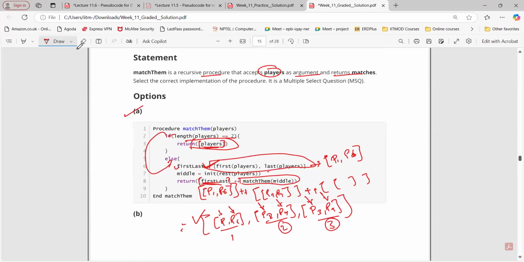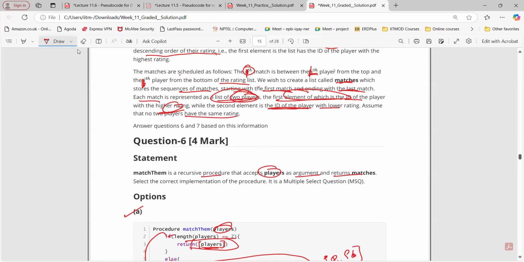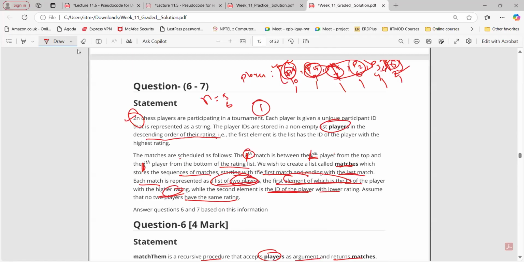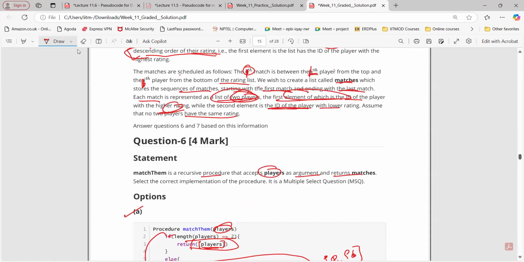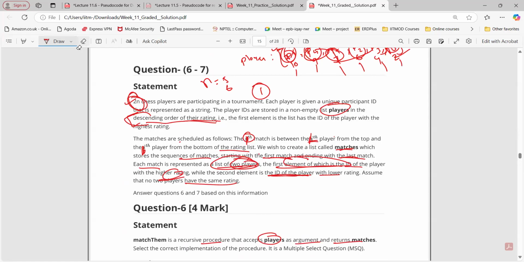No, why? See, we are taking these players as an input here, right? Already defined the players here in descending order. So the order of their rating is fixed, right? The order is fixed, so it is not possible that someone will get a higher order after that. Okay, so yeah, the order is fixed here. For the even case this is working, but for an odd number of elements this won't work. Odd number of elements, that's why we have mentioned 2n chess players here. Okay, 2n chess players. So whatever the n value will be, it will always be even, right? Okay. Yeah.